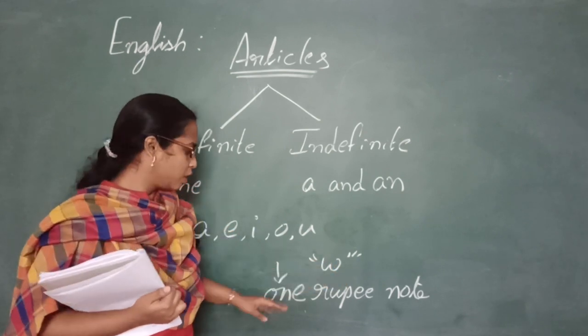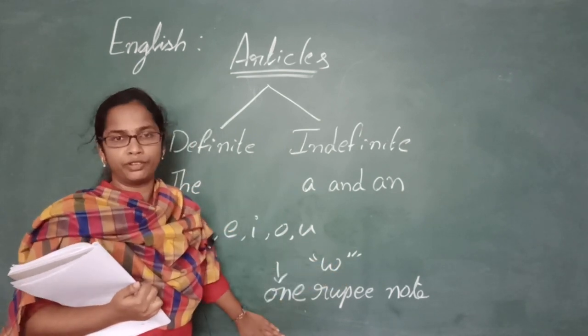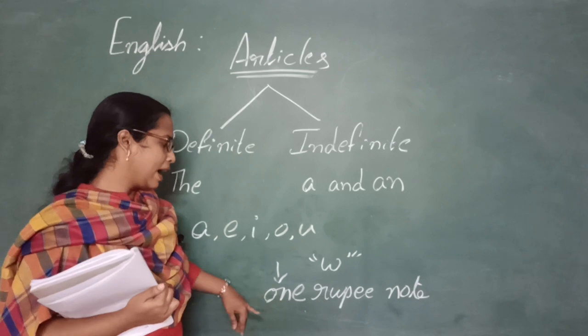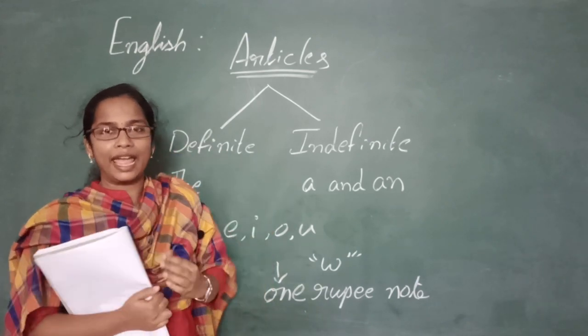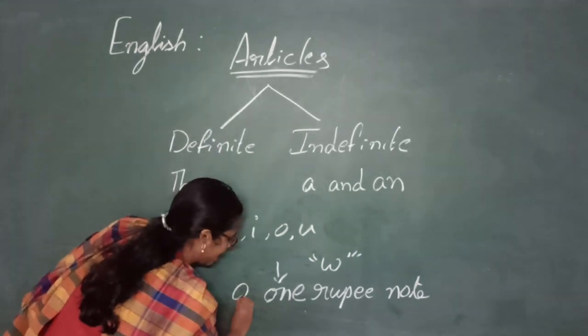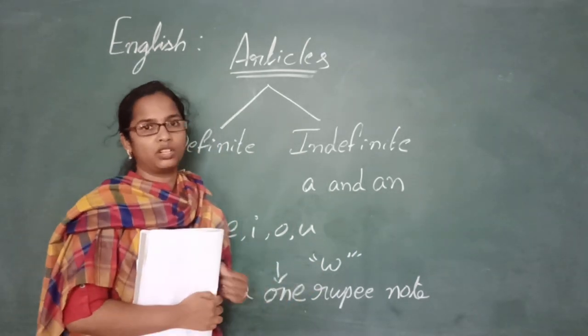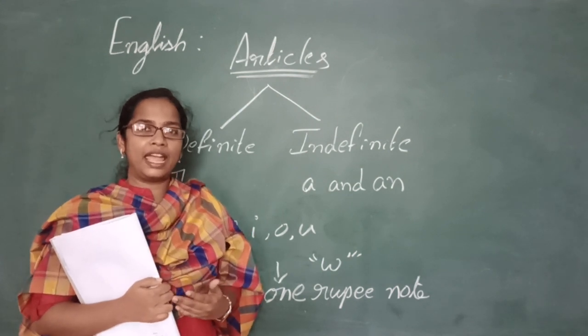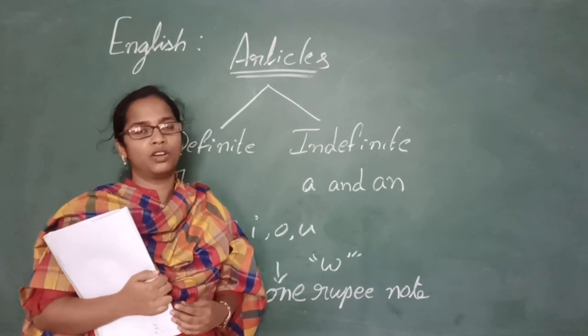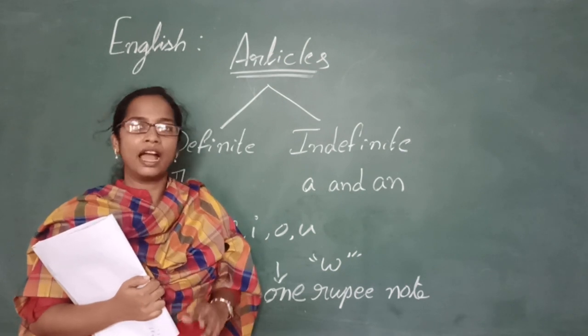Got it? So be clear with this, don't get confused. So before one, we do not take an, but we take a as an article. A one rupee note. Okay, this is one of the examples, and we also can say a one-legged man. So we don't take an here.